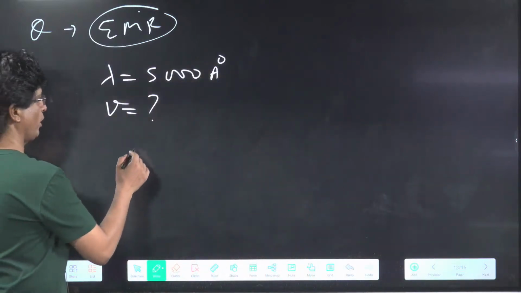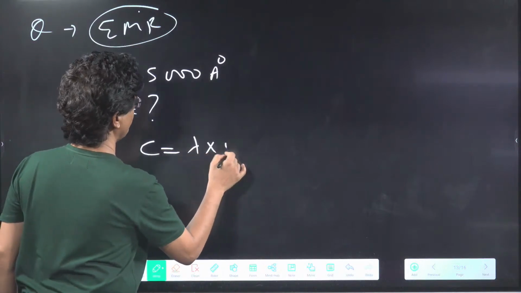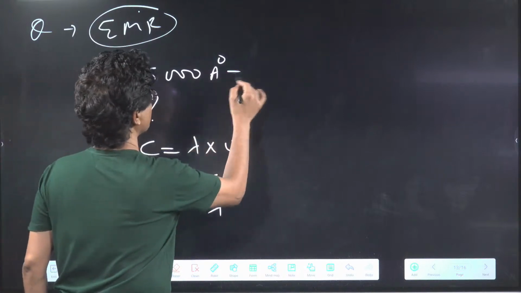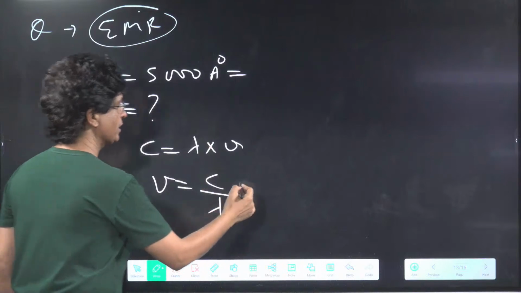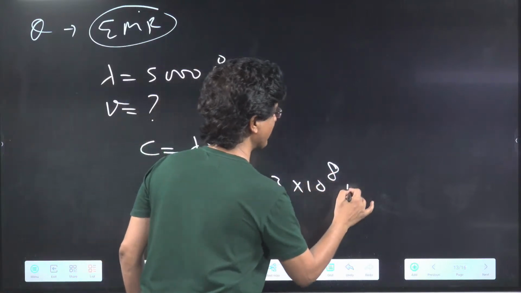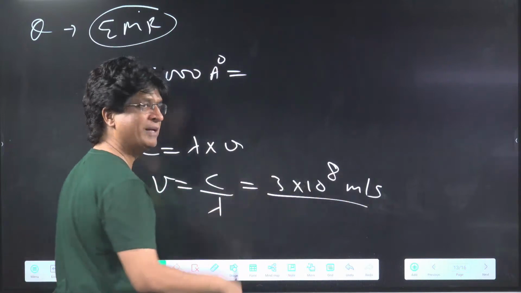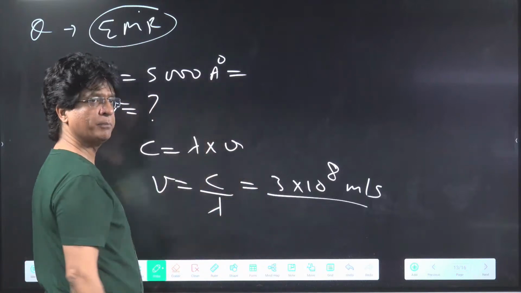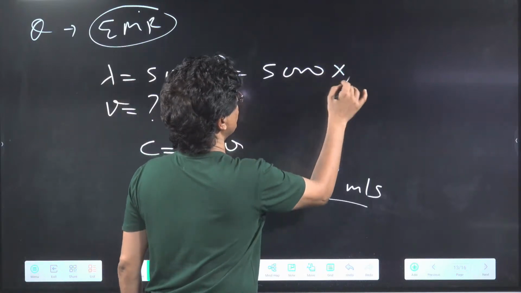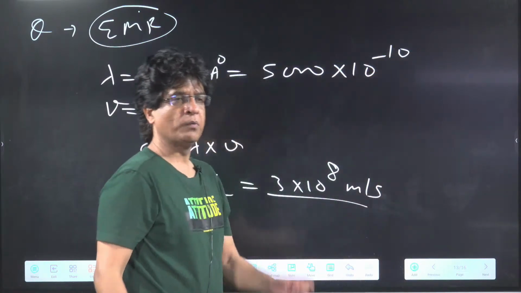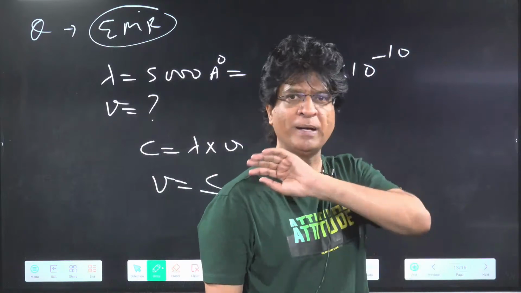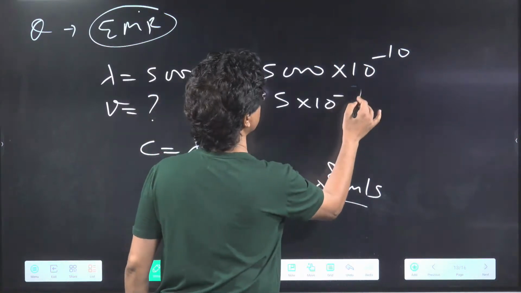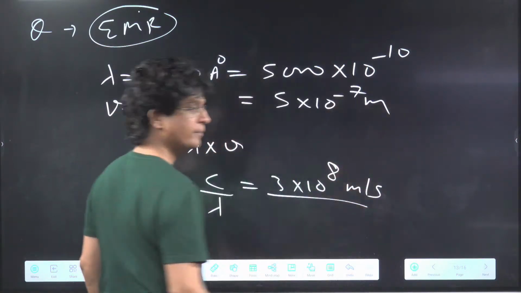We all know that C is equal to lambda into frequency, so frequency will be C upon lambda. Now this is in angstrom, while C is 3 into 10 to power of 8 meter per second. So lambda must also be in meter. It cannot be angstrom. So we'll convert this into meter, which is 5000 into 10 to power of minus 10 meter. Whenever they give you angstrom, to convert into meter, you multiply by 10 to power of minus 10. This will be equal to 5 into 10 to power of minus 7 meter.